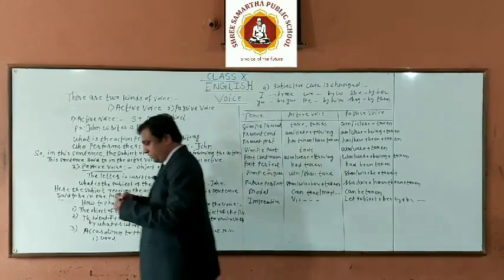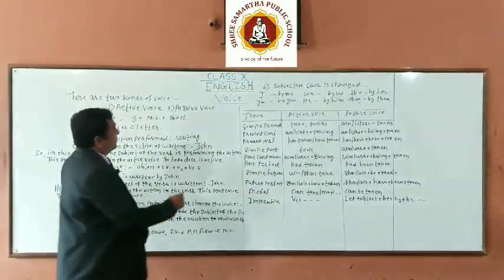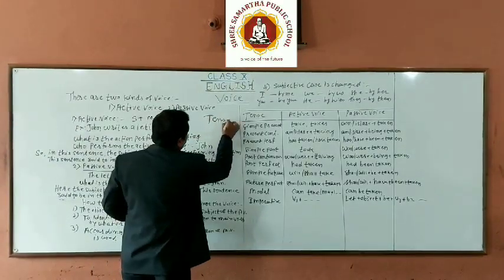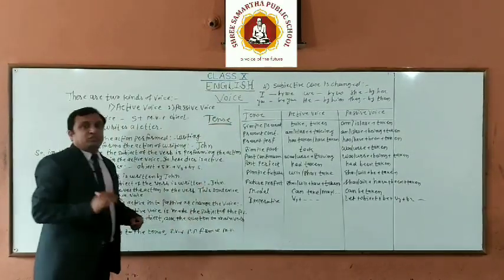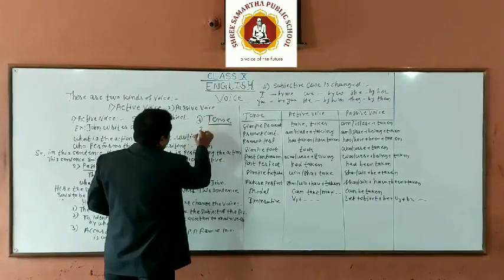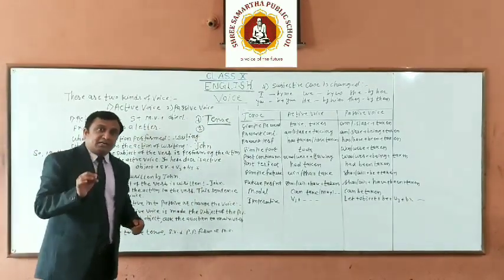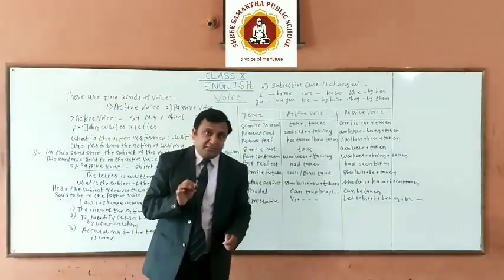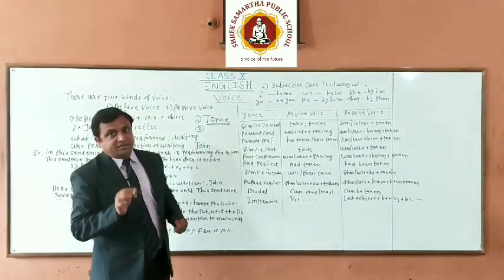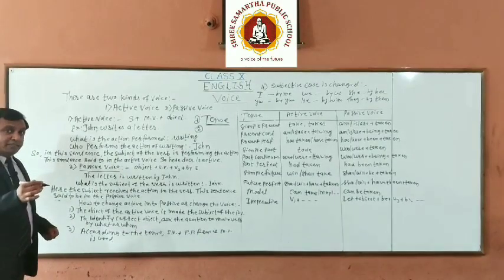of the sentence. First, you identify the tense of the sentence. Second thing, you should know the object of the sentence. Try to identify the perfect and correct object in the sentence. Then take that object at the beginning.